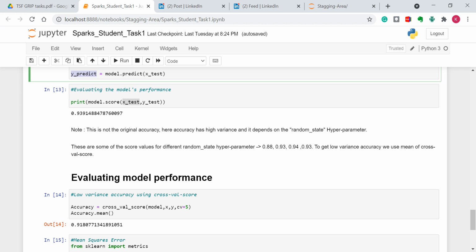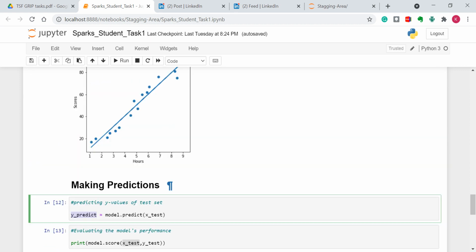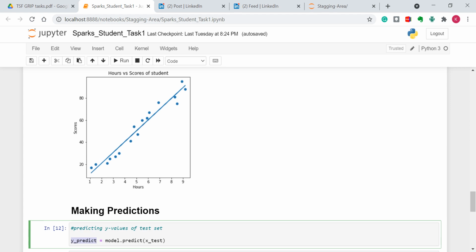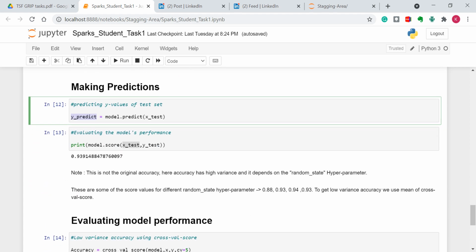We can see that our model has an accuracy of over 93%, but this is not the original accuracy. The reason is this accuracy is mainly dependent on the hyperparameter random state we have chosen over here. It has high variance.